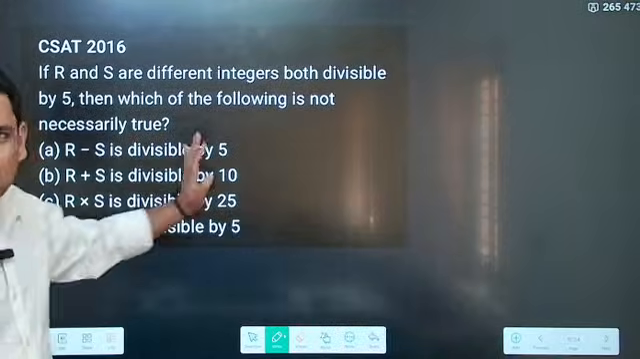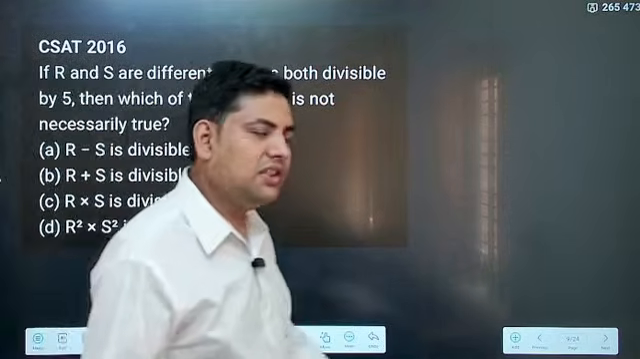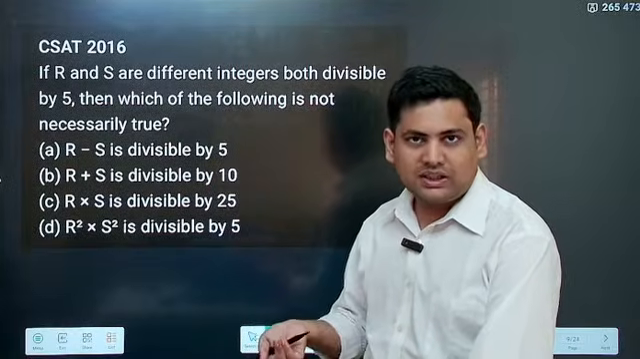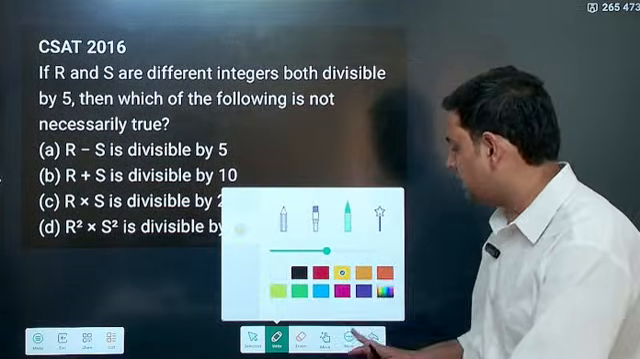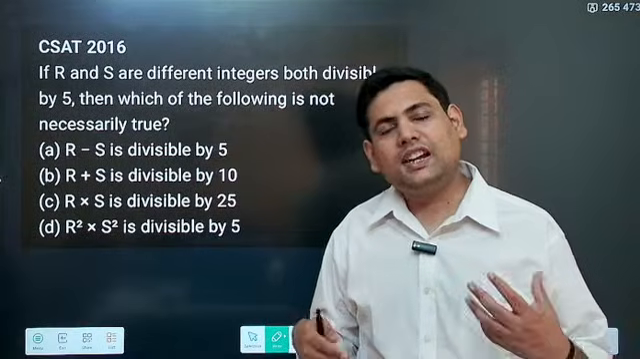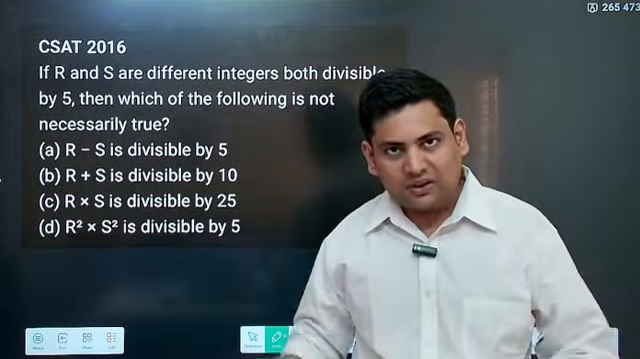Of course, you can do this using the more traditional method, that is, you take the two numbers as 5a and 5b, let's say, and then start solving it. But a much better way is you just think of some examples. Now when you are taking examples, try to take very different examples so that most of the cases are covered.